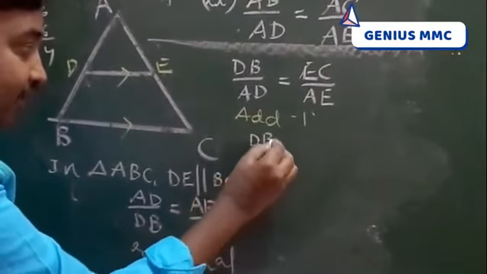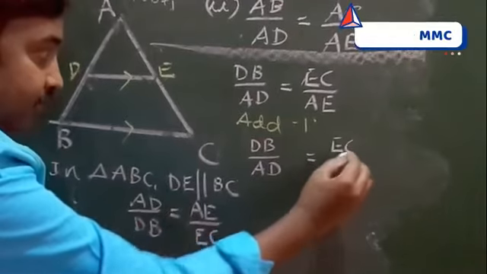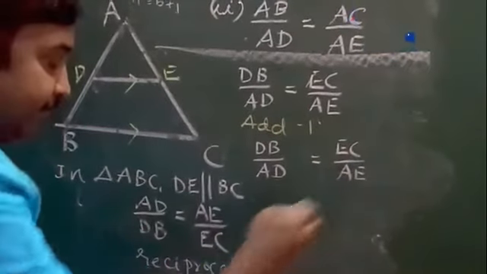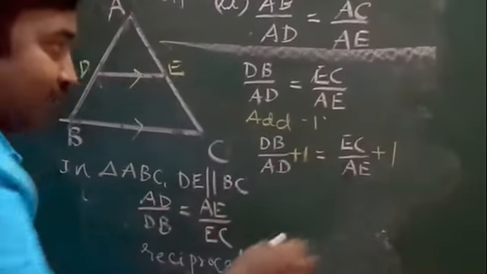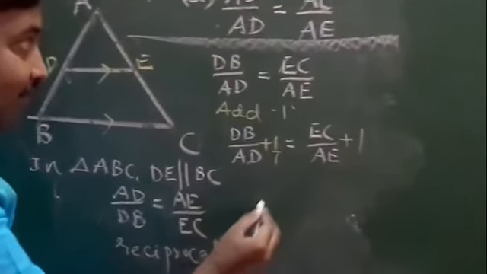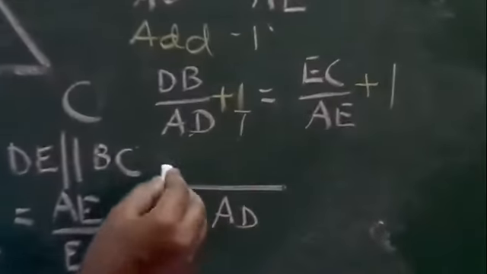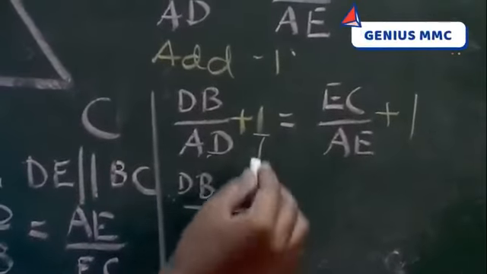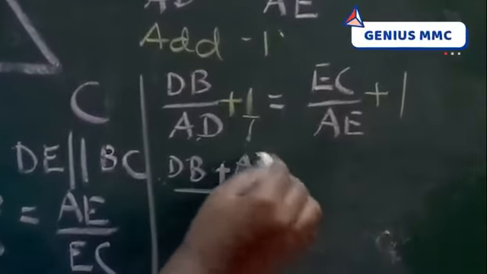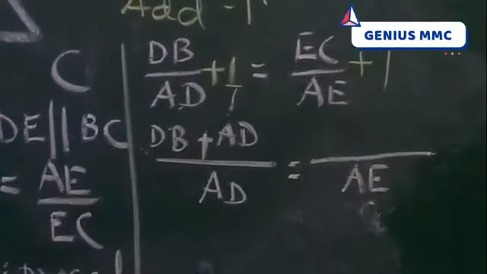See, DB by AD is equal to EC by AE, plus 1 plus 1. Take the LCM, AD into 1. AD cancels. We have what? DB plus 1 into AD, into 1, will get AD. Likewise take EA as the LCM.